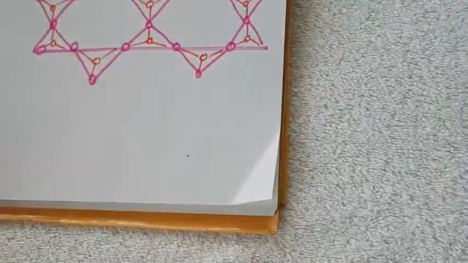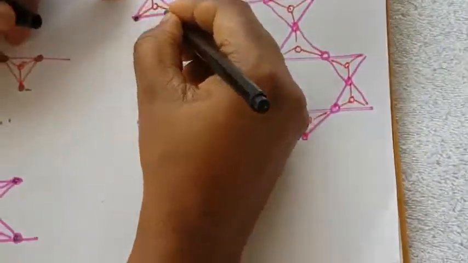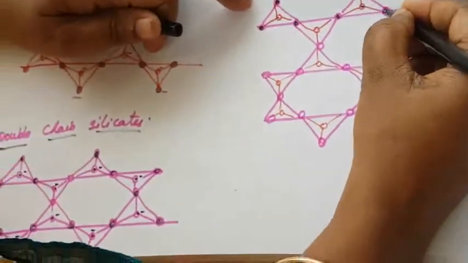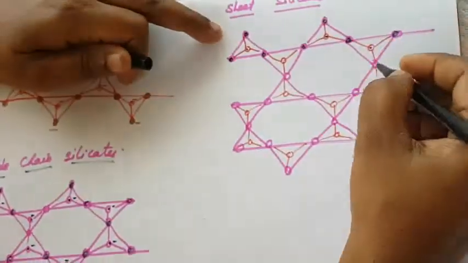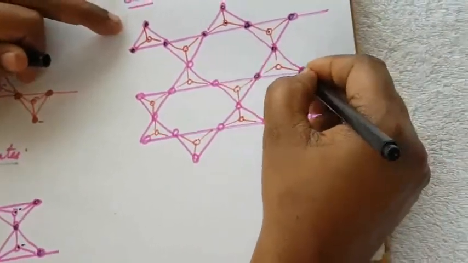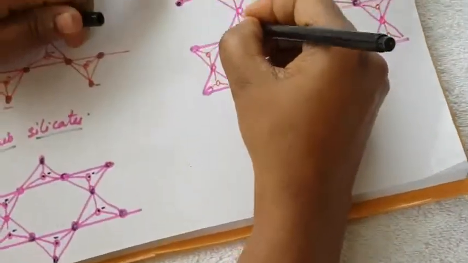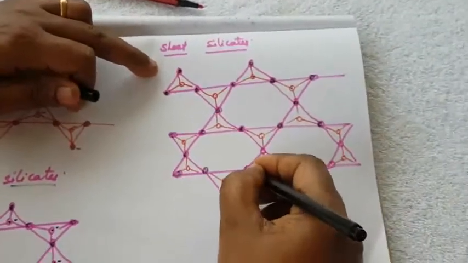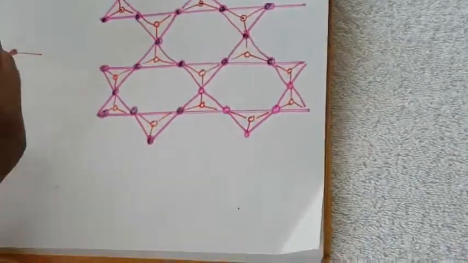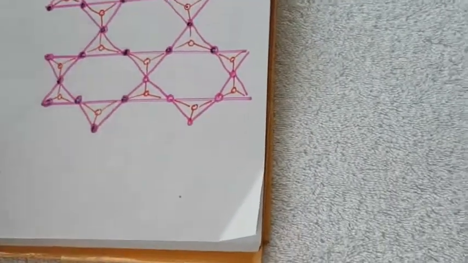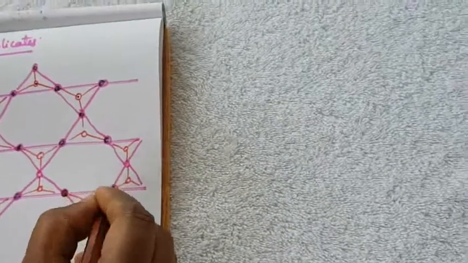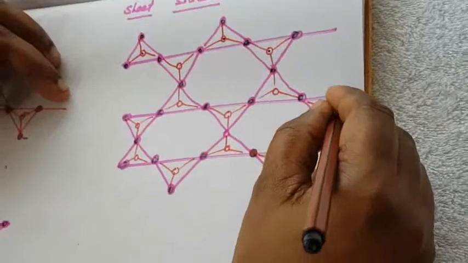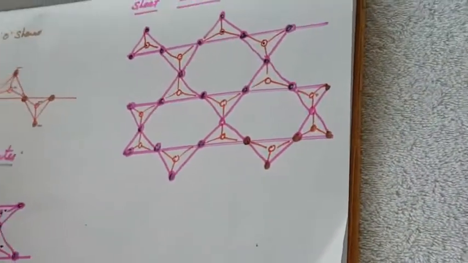Okay, so these are all oxygen. This is silicon, oxygen. Okay, so this is the sheet silicate.